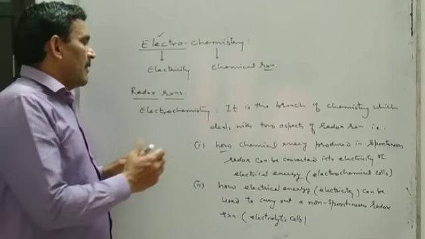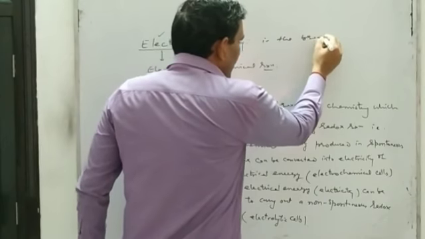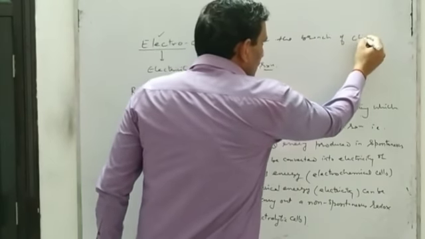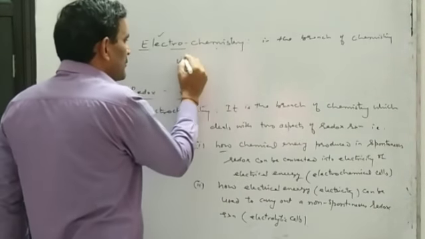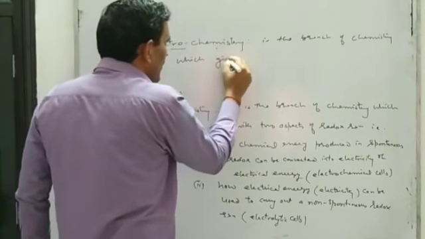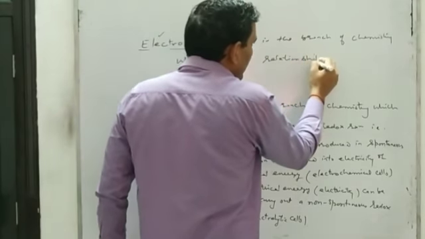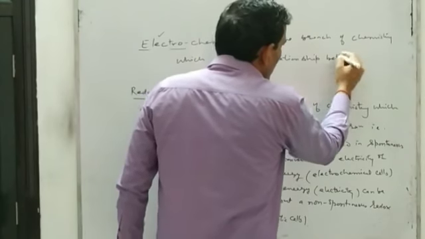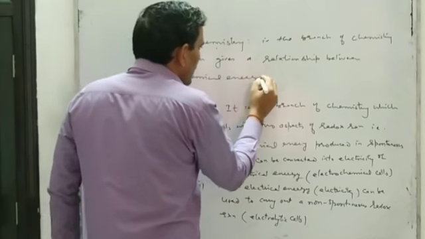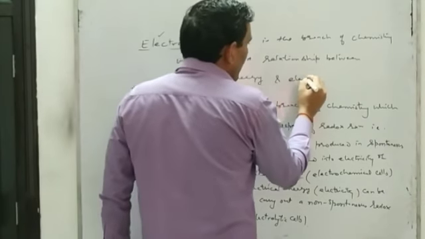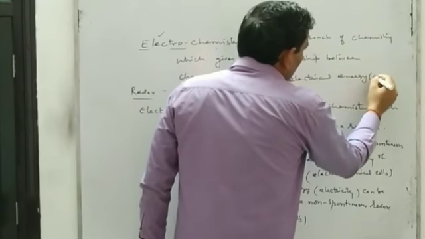Yani we can say electrochemistry is the branch of science or branch of chemistry which gives a relationship between chemical energy and electrical energy, yani electricity.